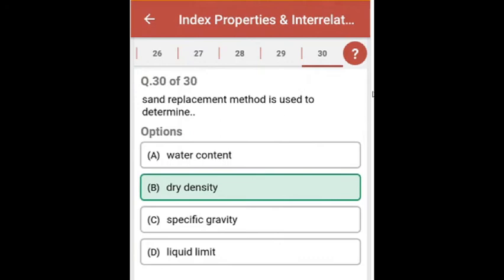Here we have completed chapter 2, index properties of soil mechanics, 30 questions.